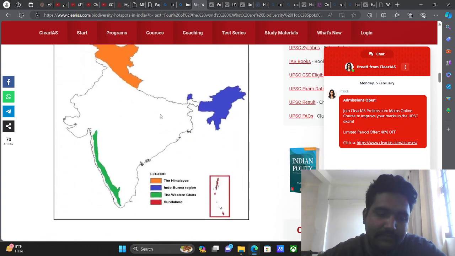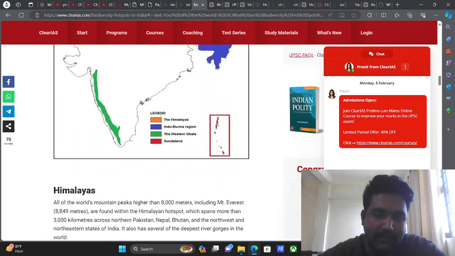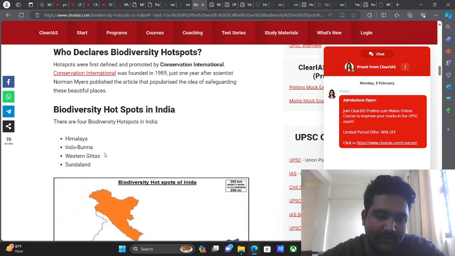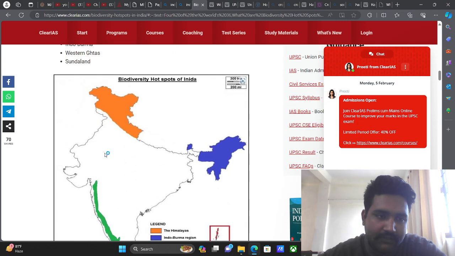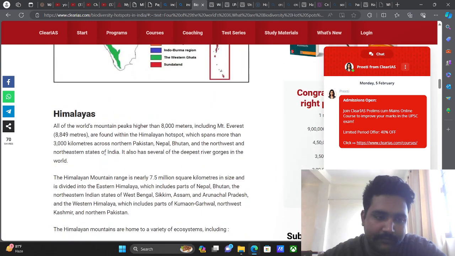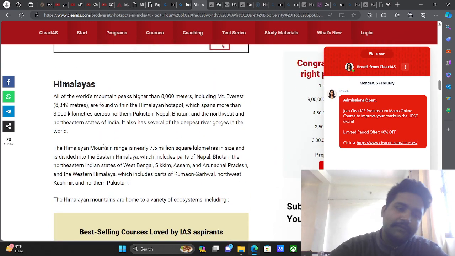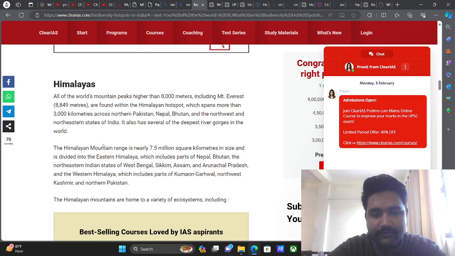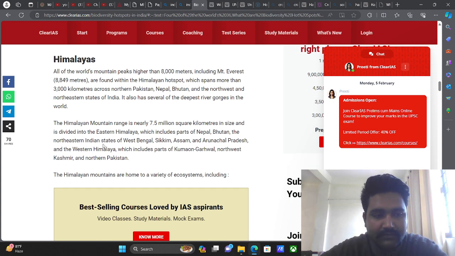Now, biodiversity hotspots in India are what? The Himalaya, the Indo-Burma, the Western Ghats, and the Sundaland. We will discuss all of these terms one by one. So the Himalayan: all of the world's mountain peaks higher than 8,000 meters, including Mount Everest, are found within the Himalayan hotspot, which spans more than 3,000 kilometers across northern Pakistan, Nepal, Bhutan, and the northeastern states of India.